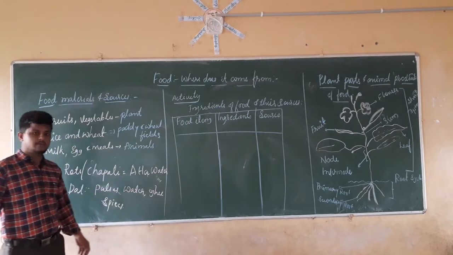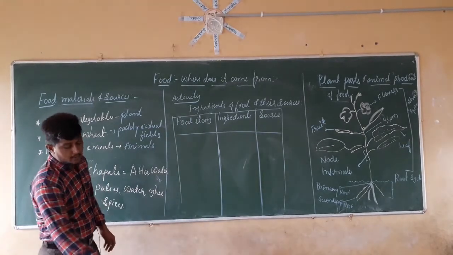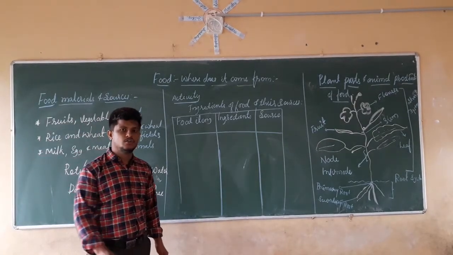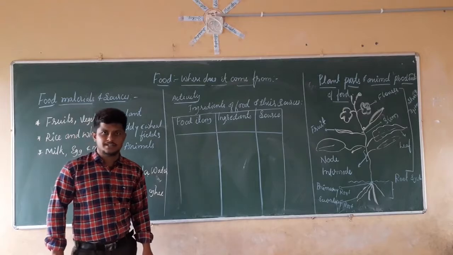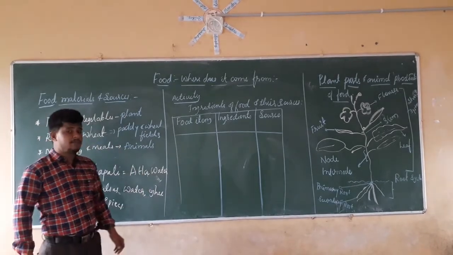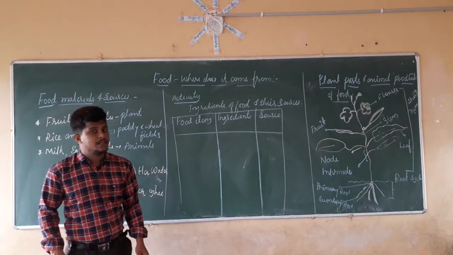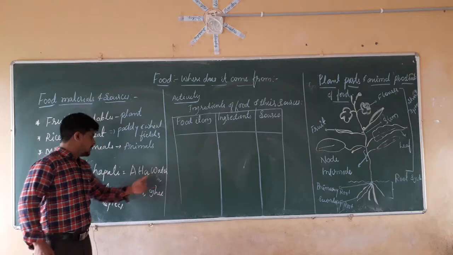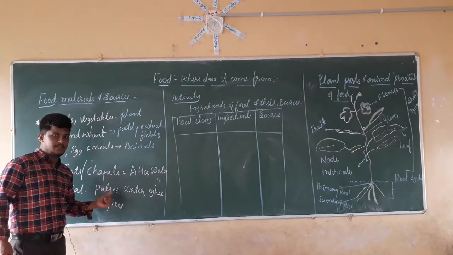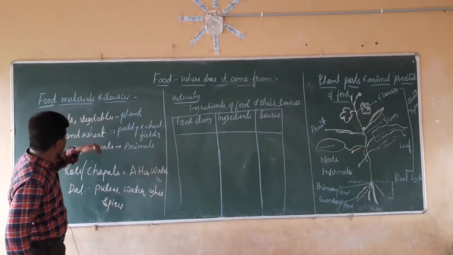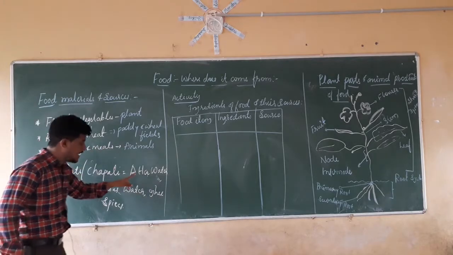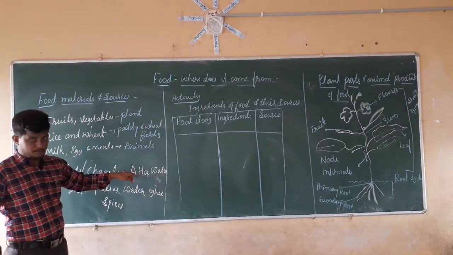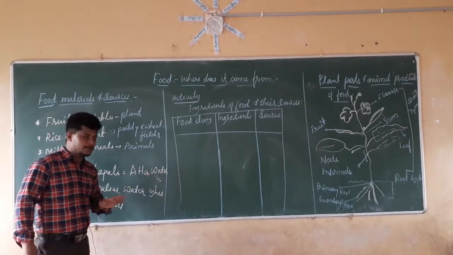To make a chapati we are going to use wheat, right? From where is the wheat going to come? From the wheat fields, right? If it is coming from the wheat fields, they are nothing but what? They are plants, right? Now here we can say that to make a chapati, the food material which we are using, atta, has the source of plant.